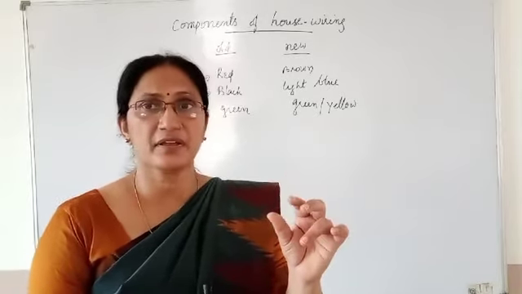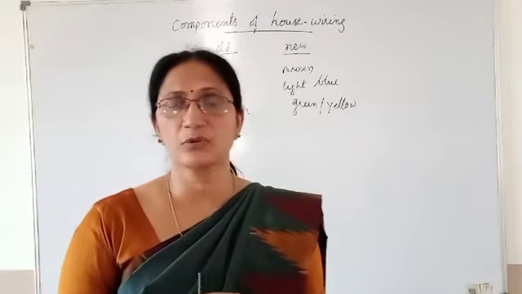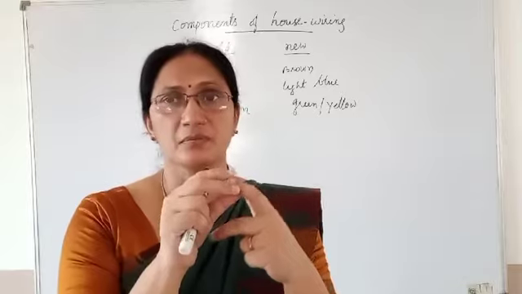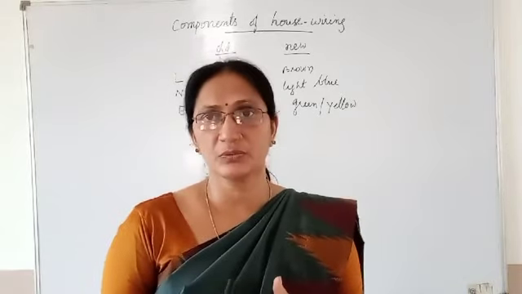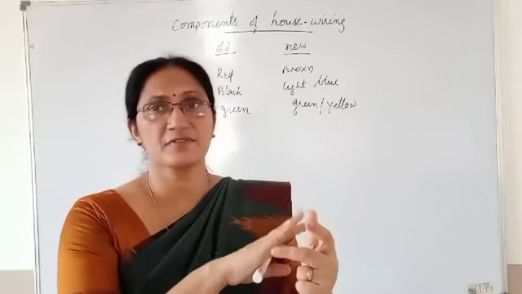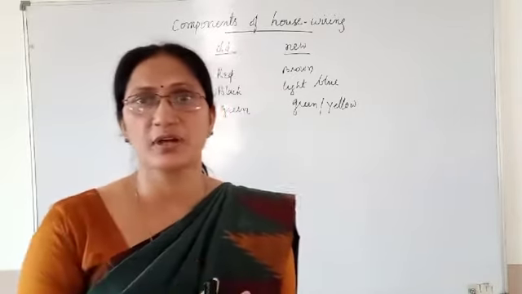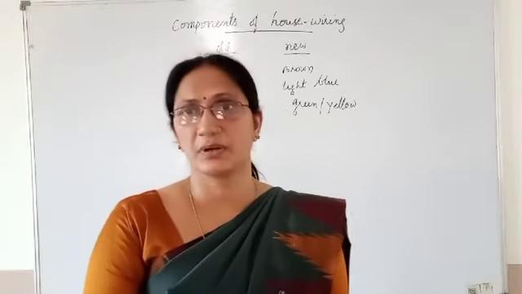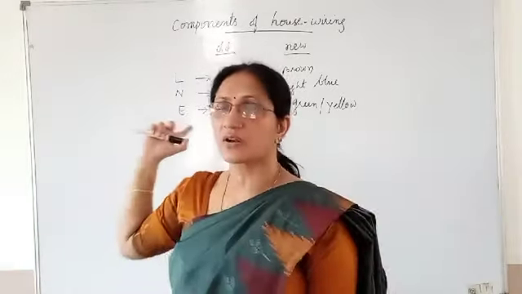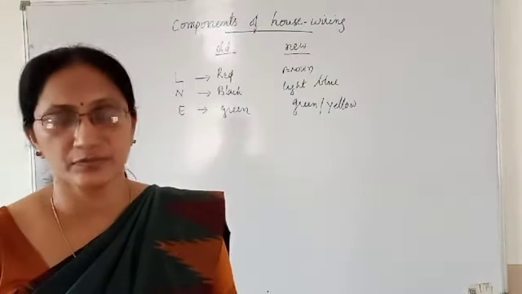After identifying that, you can connect it to the plug. The thick pin must be connected to the earth wire, the pin on the right side for neutral, the left side for live. So it is necessary that you identify the wire before connecting to a plug. In that case, this color coding is helpful. You can identify by seeing the color of the wire.